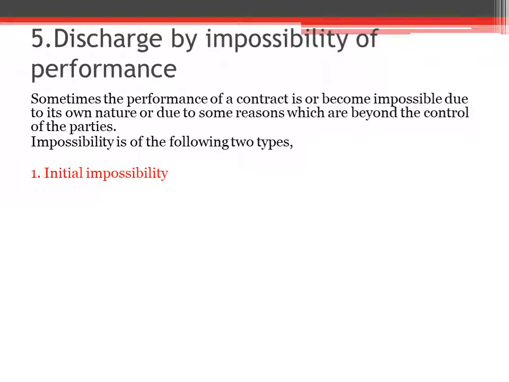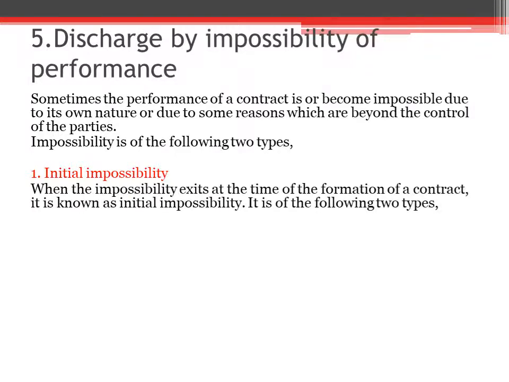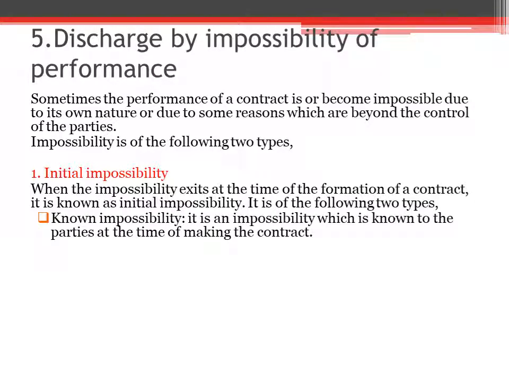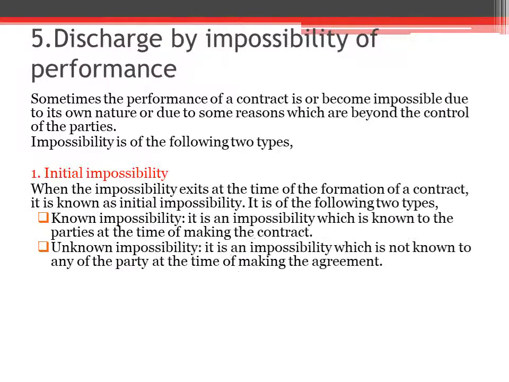What is initial impossibility? The name itself indicates it is when the impossibility exists at the time of formation of the contract. Initial means at the starting stage. When the impossibility exists at the time of formation of the contract, that's called an initial impossibility. And there are two types of initial impossibility. One is known impossibility, the other one is unknown impossibility.